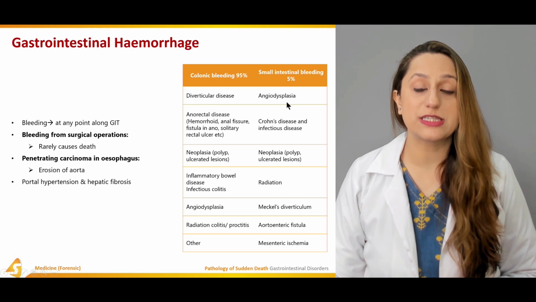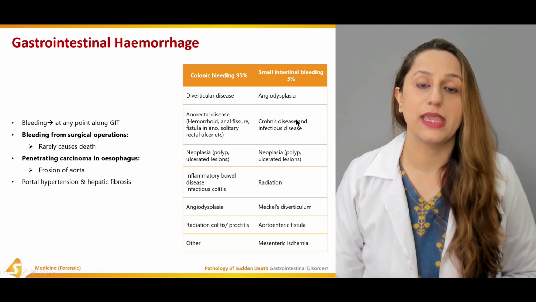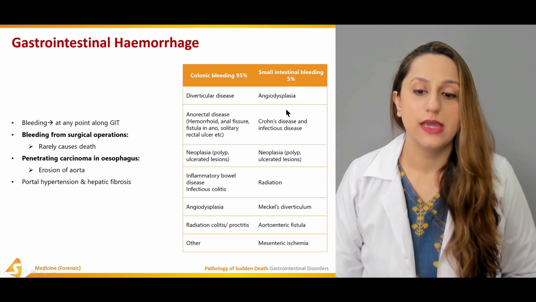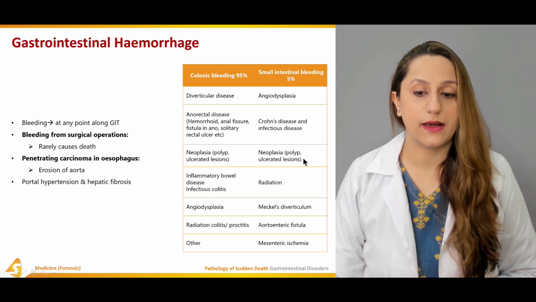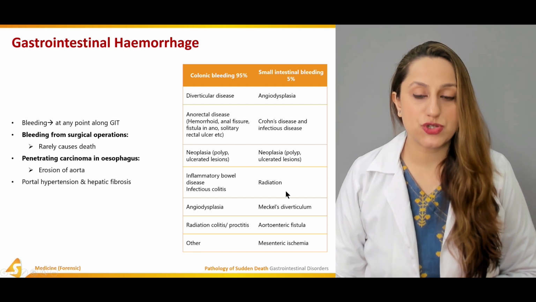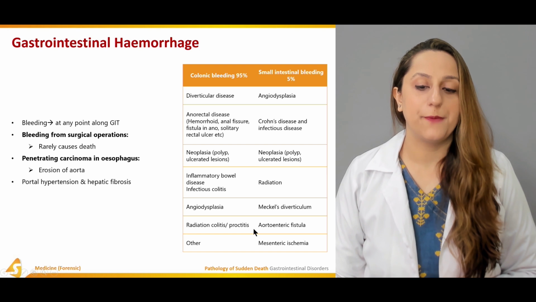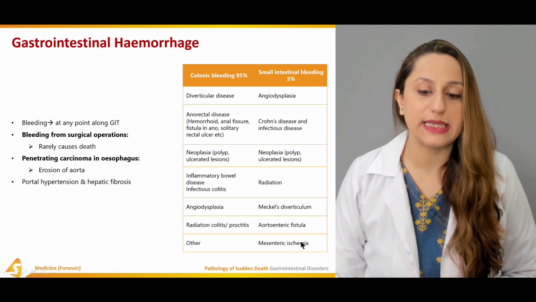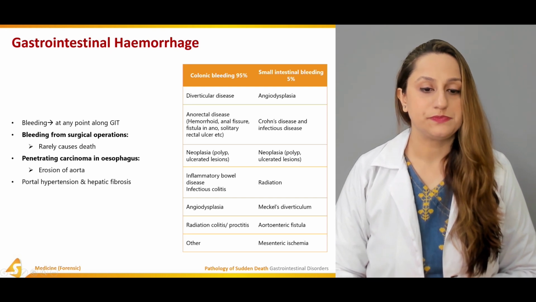Then we have angiodysplasias when we talk about small intestinal bleeding. Angiodysplasia is the leading cause. We have Crohn's disease and infectious diseases, neoplasias encompassing polyps and ulcerated lesions, and radiation is one of the causes. Over here, we have Meckel's diverticulum. Aortoenteric fistulas are seen, and mesenteric ischemia is also seen in such a case.